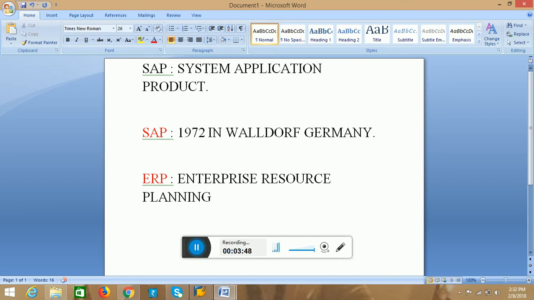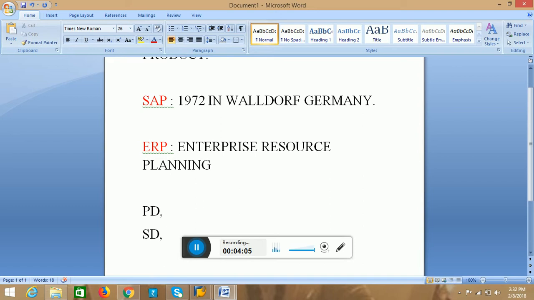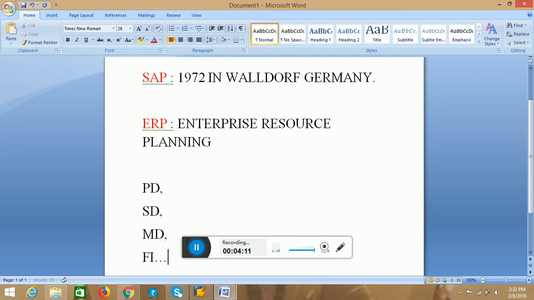For example, in an organization we can see different departments like purchasing department, sales department, material management department, and finance department, etc. And we have many more different departments in an organization.